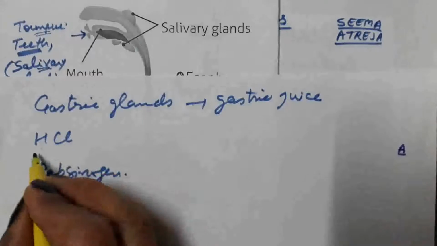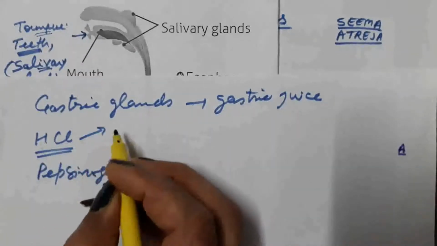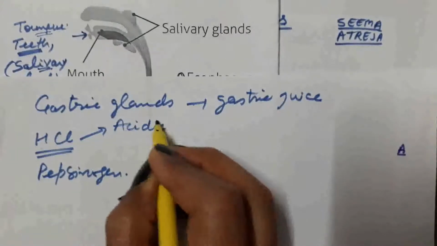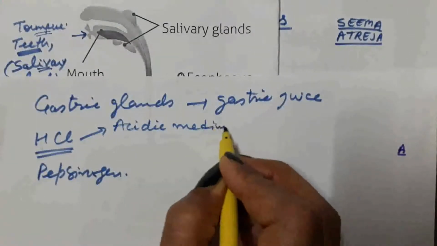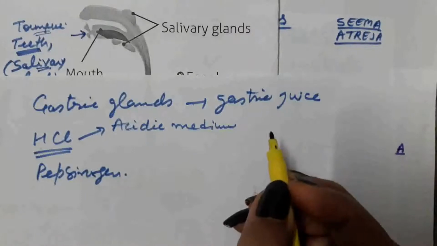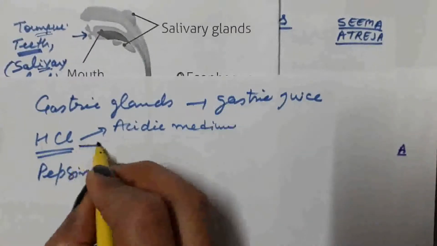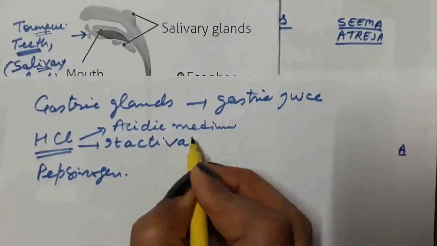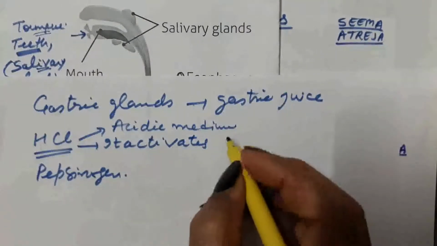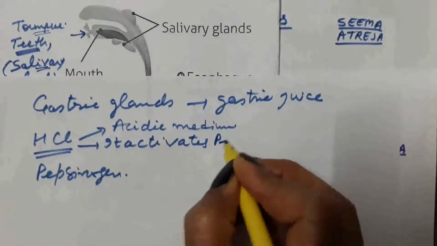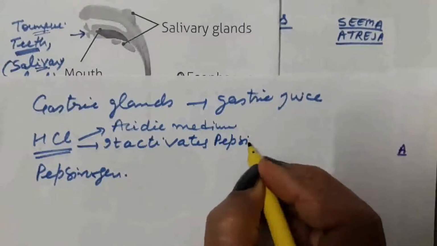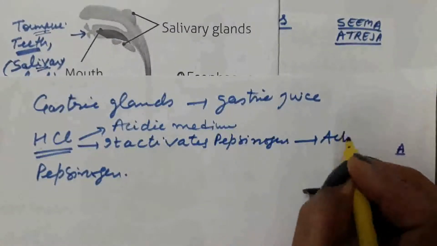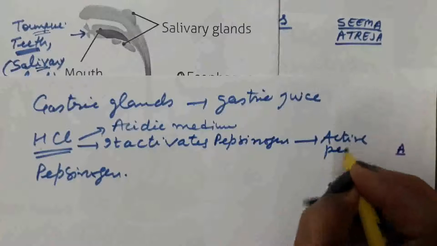What are the functions performed by HCl? It provides an acidic medium in the stomach for the digestion of food material. It activates inactive pepsinogen into active pepsin.